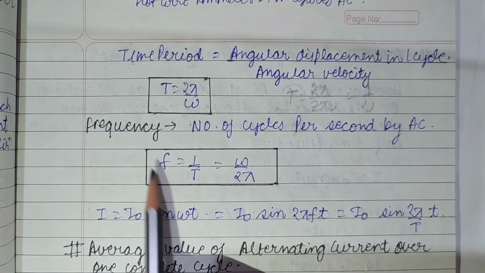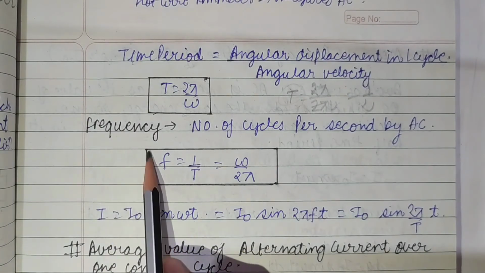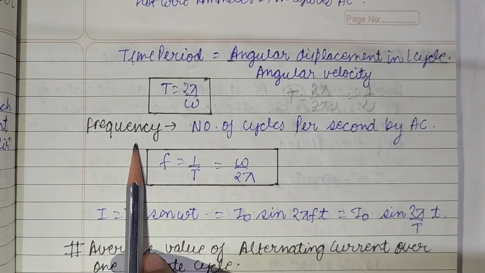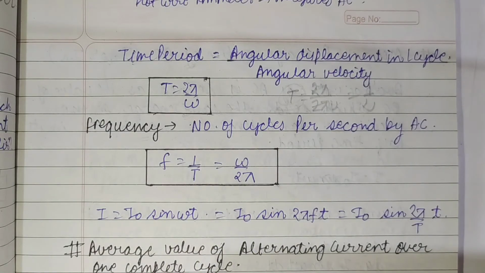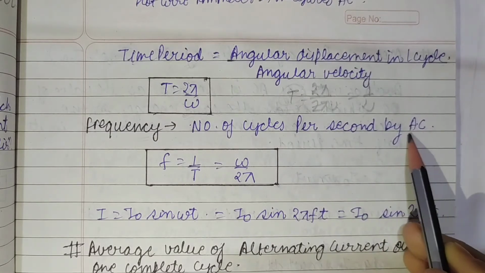The same way we can define the frequency. It is defined as the number of cycles per second covered by the alternating current.